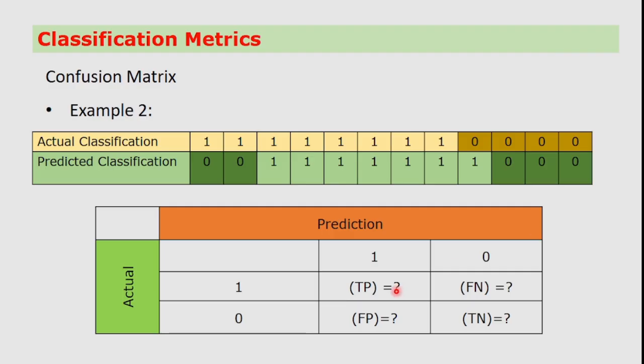We can see a binary example. In this case, you can pause here and write the answer in your notebook. What is the answer for this case? TP, FN, FP and TN. You can check the answer. When the actual value is 1 and your model predicted 1, that is called a true positive. In this example, how many true positives are there? You have 6 true positives. For actual 1 and predicted 0, the false negatives, it is 2. For actual 0 and predicted 1, it is 1. And for actual 0 and predicted 0, you have 3 cases, 1, 2, and 3. So true negative is 3.